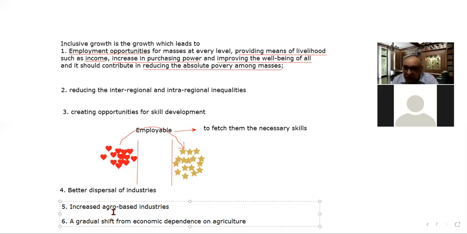And similarly, we have border issues with Pakistan, and border issues with China, right? Until the border issues are resolved with China, the growth of the Northeast, the growth of Sikkim, right? No private investor would be ready to go to Arunachal Pradesh near the border of China.